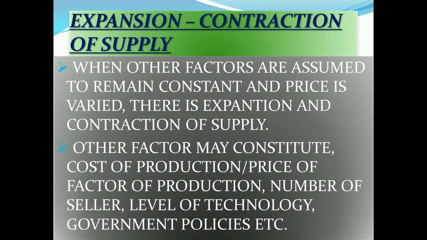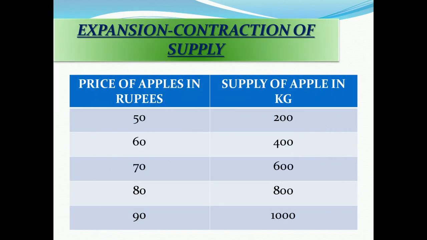When other factors are assumed to remain constant and price is varied, there is expansion and contraction in supply. Other factors may include cost of production, price of factors, number of sellers, level of technology, government policy. If there are changes in those factors and no change in price, that is called increase and decrease in supply. Now you can see this table: 50, 60, up to 90 is the increase in rupees.